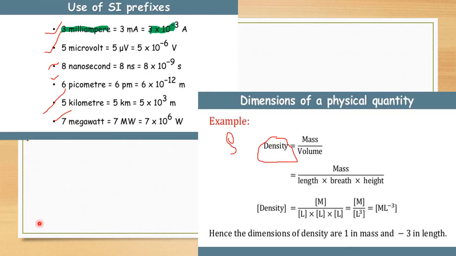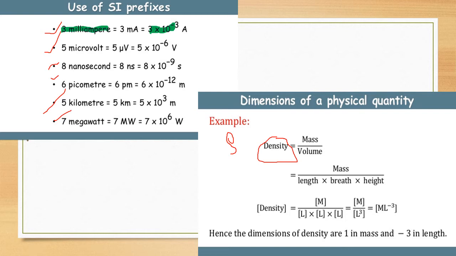Next, some useful prefixes which are most important for IIT JEE MCQs. 3 milliampere is equal to 3 into 10 raised to minus 3 ampere. 5 microvolt is equal to 5 into 10 raised to minus 6 volt. 8 nanosecond is equal to 8 into 10 raised to minus 9 second. 6 picometer is equal to 6 into 10 raised to minus 12 meter.